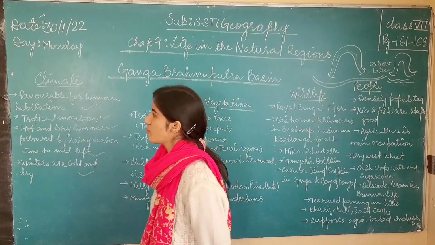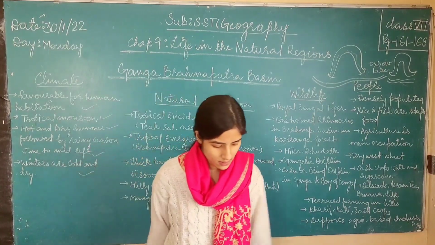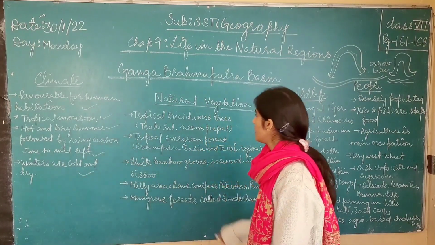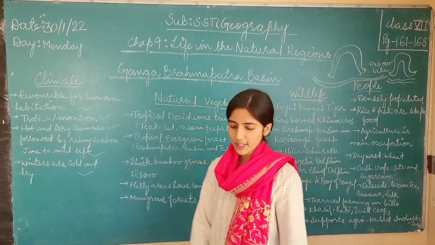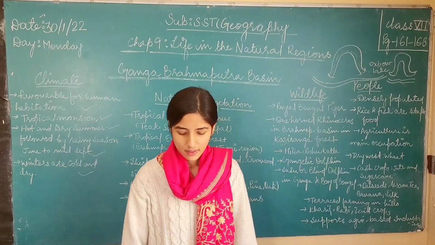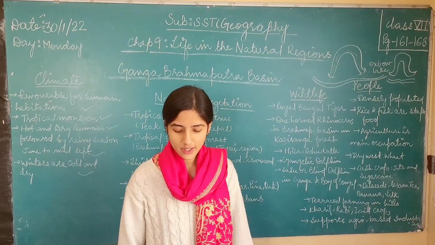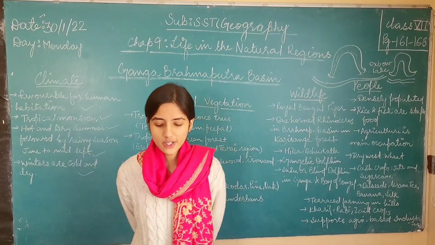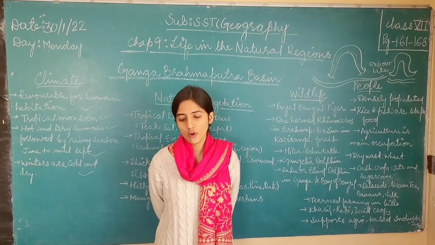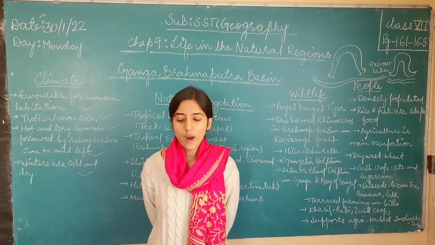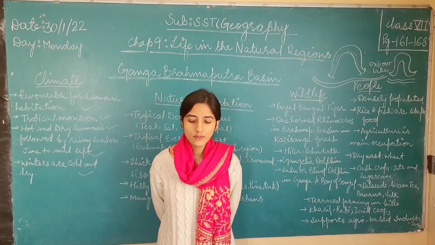So let's move on to the type of vegetation in the Ganga-Brahmaputra plain. The first one is tropical deciduous trees. What is the definition of tropical deciduous trees? Tropical deciduous forests occur in regions with heavy rainfall for part of the year, followed by a long dry season which lasts several months.